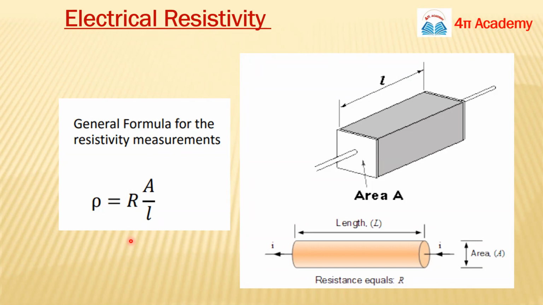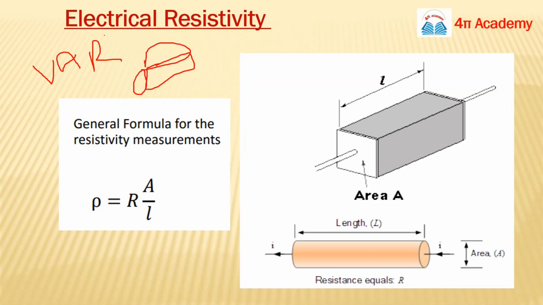Resistance you know from the Ohm relation, V is proportional to I, with V equals IR. Resistance depends on the material, right? But if you are talking about resistivity, it is for per unit length and per unit area of the conductor.